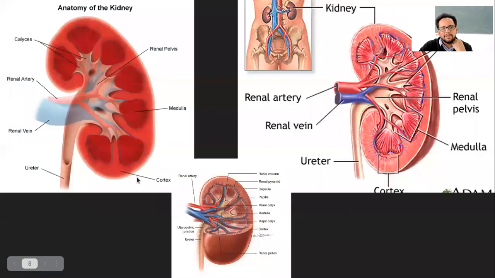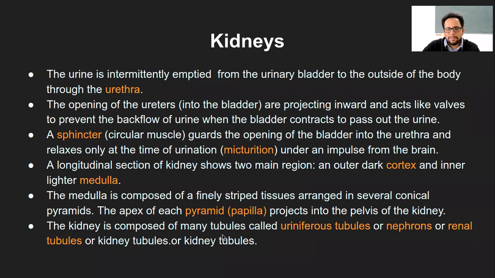So in simplest terms, if I have to explain the whole mechanism, there are nephrons present here. From here, the blood will be filtered. It will enter into the parts of the nephron. From there, it will be emptied through this apex into the renal calyx, which was shown here. And from there it will enter into the pelvis. From there it will go into the ureters and then the bladder and so on. So that is the general flow of the urine. So renal papillae are the ones which are projecting inward into the pelvis of the kidney.